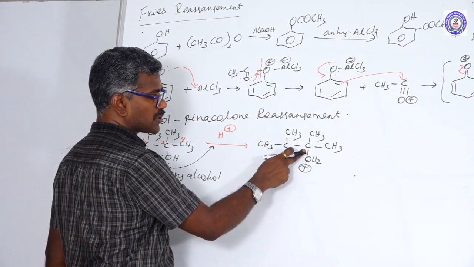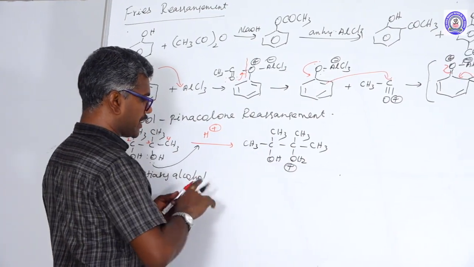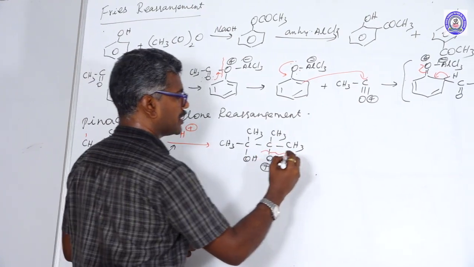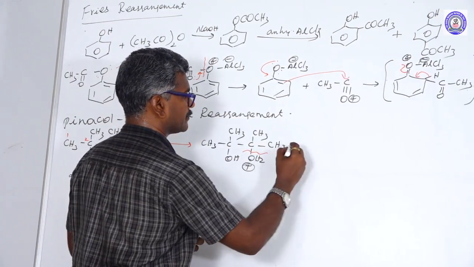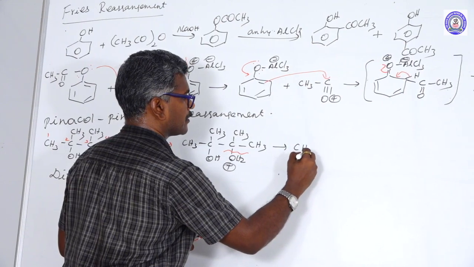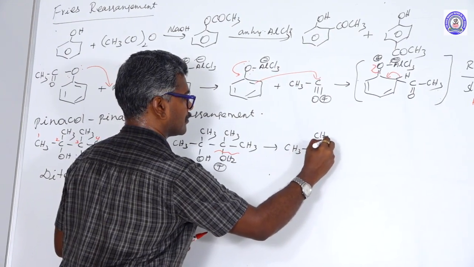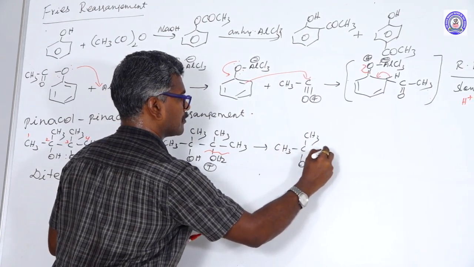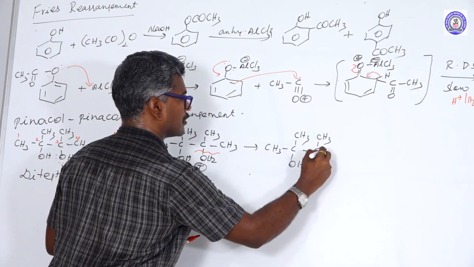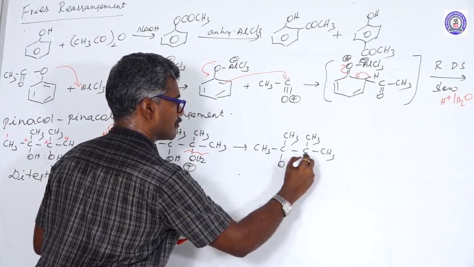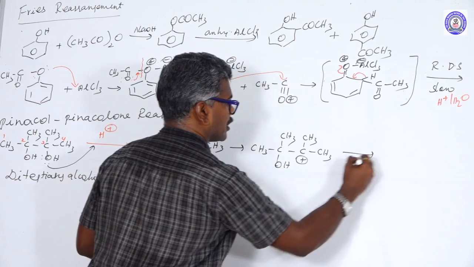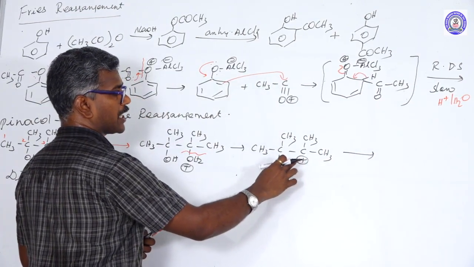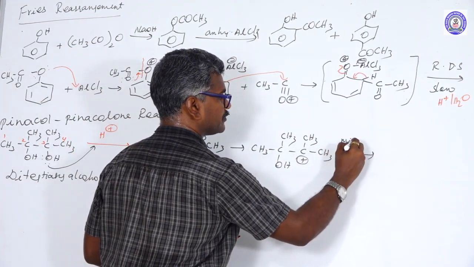Here the carbon-oxygen bond is a weak bond. This breaks to form a tertiary carbocation. In this tertiary carbocation there is migration of a methyl group.